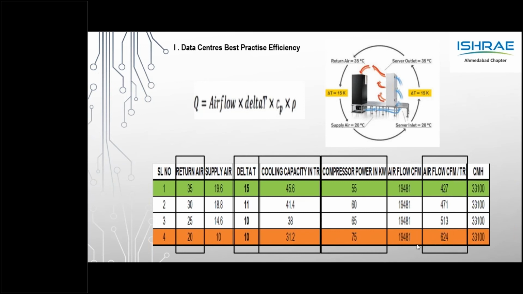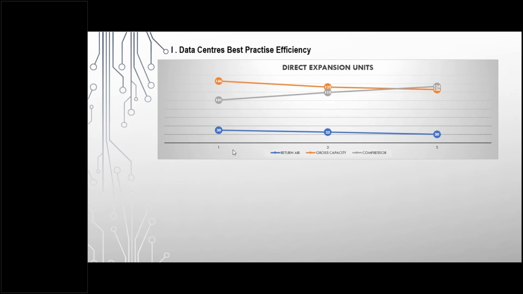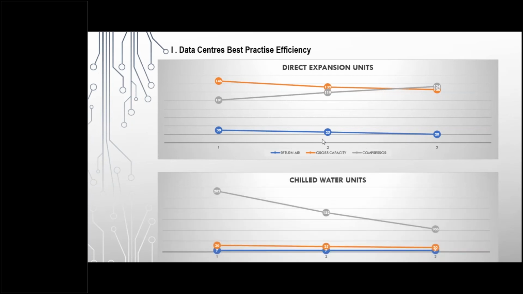I have kept the chilled water temperature flat, but the return air is increasing, whereby the cooling capacity would definitely increase and there will be a drop in the power consumption. So with that concept, 18 to 27 is the bandwidth of the ASHRAE norms for server inlet temperature, and the return air can go as high as 30 or even 35.